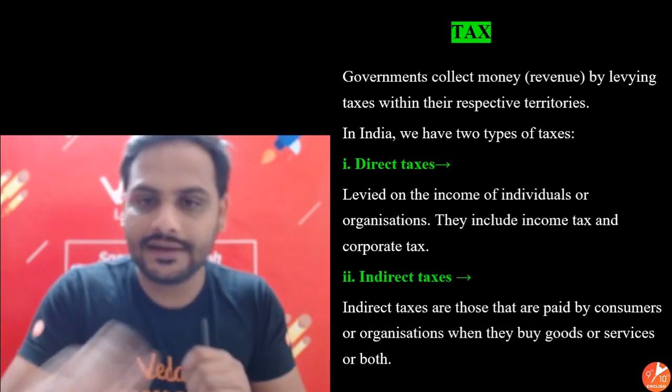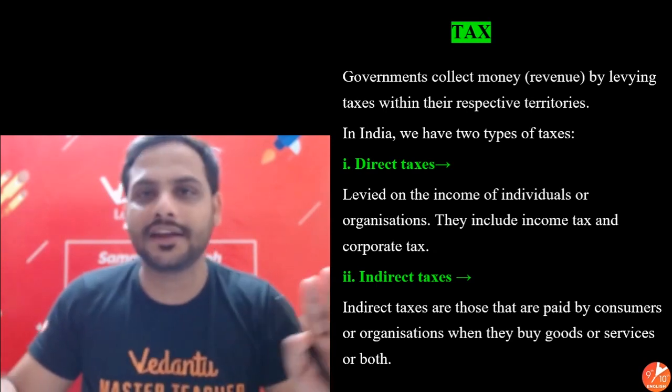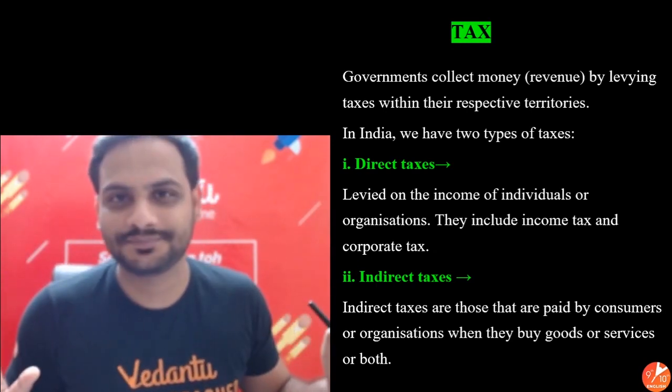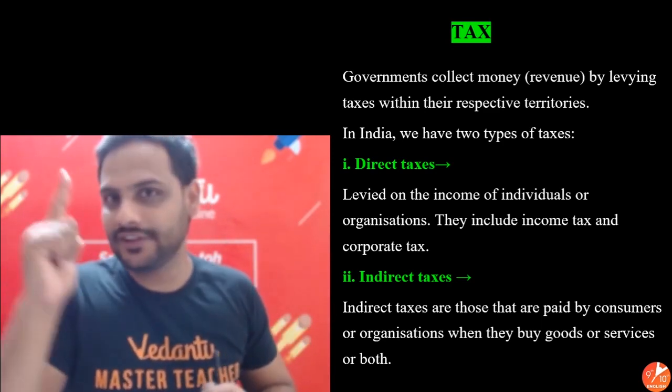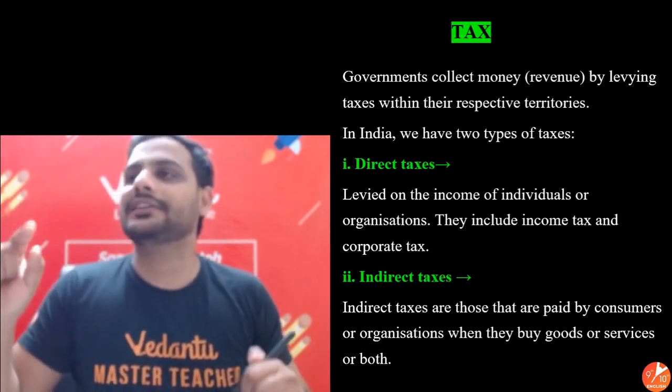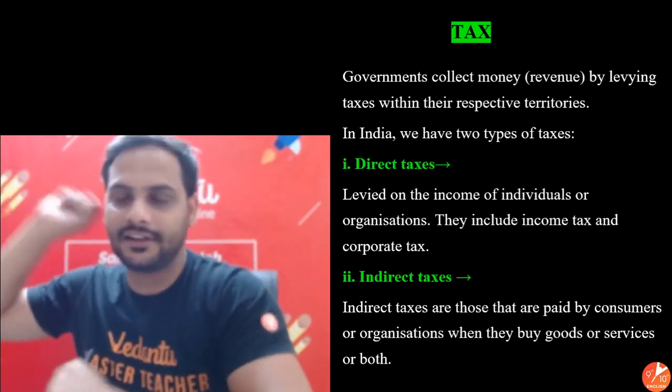The second is indirect tax. In indirect tax, what happens is the government doesn't have any idea who is paying the tax. They know from where they are collecting. All right, the point of collection they know. Okay, I need to collect the tax from this shopkeeper. I have collected tax from this shopkeeper. I am collecting the tax from this shopkeeper.